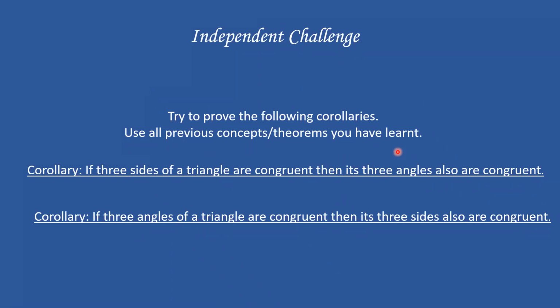So two corollaries which we looked at in the isosceles triangle theorem. First is if three sides of a triangle are congruent, three angles are also congruent. Second is if three angles of a triangle are congruent, then three sides are congruent. You can solve it anyhow you want, provided the method is correct. Send the photo to me personally on WhatsApp by 9 p.m. today. I'm going to give you a lot of time to think about it. Please don't use the internet or ask your friends. Try to solve it on your own. And if you are not able to, then we'll talk, then use the internet. It's up to you.